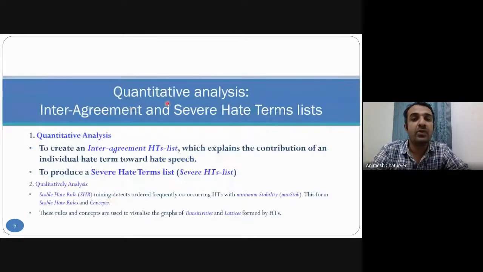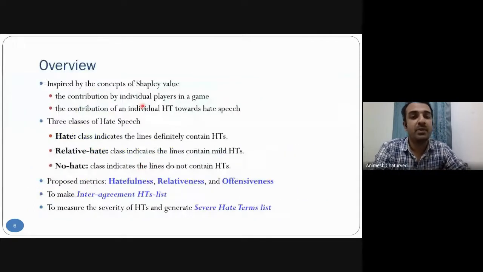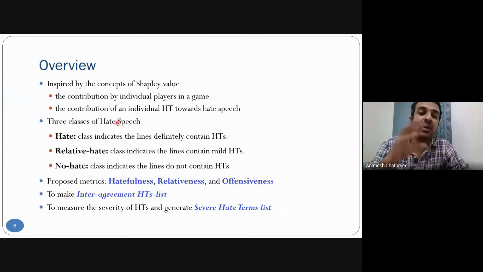Then, for the quantitative analysis, we will study these things. For overview, inspired from the Shapley value, that is the contribution of an individual hate term towards the hate speech. Then there are three classes which are being created: hate, relative hate, and no hate. So three proposed matrices are there: hatefulness, relativeness, and offensiveness, to make the inter-agreement hate term list and generate the severe hate term list.